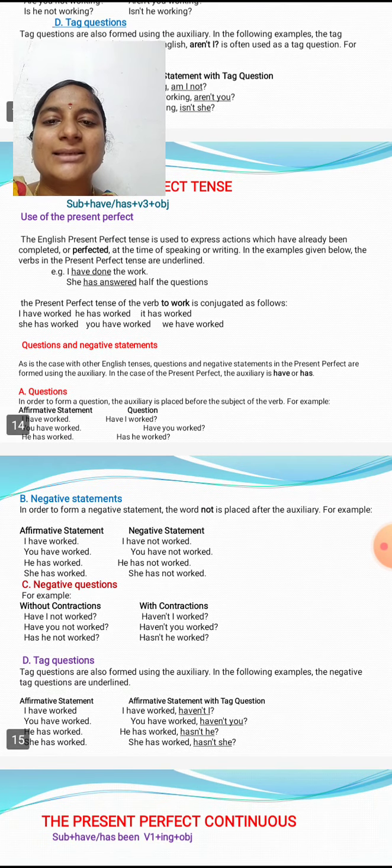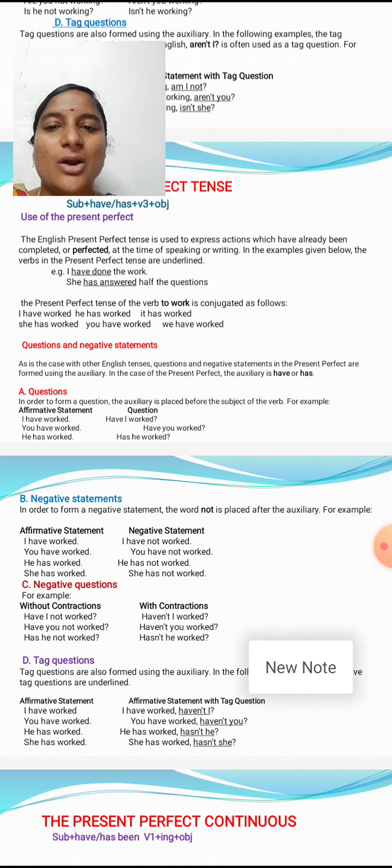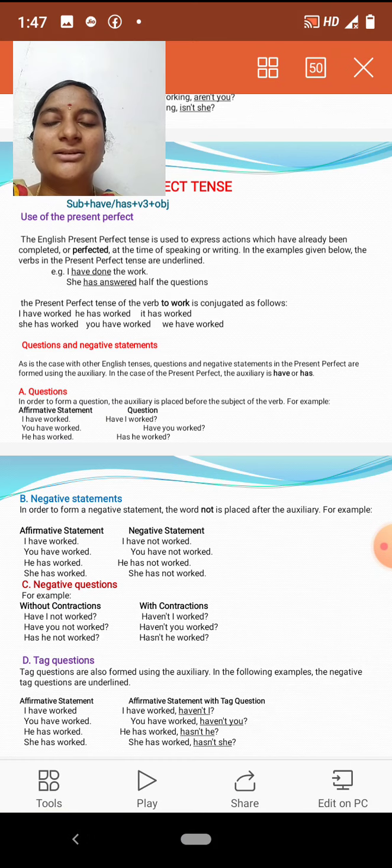And questions and negative statements, how do we write them? As in the case with the other English tenses, questions and negative statements in the present perfect are formed using the auxiliary. So how do we change into the present perfect tense? The affirmative statement: I have worked. I is the subject, have, and worked is the v3 form. So these are affirmative statements in present perfect tense.